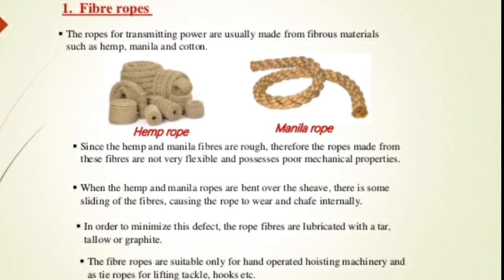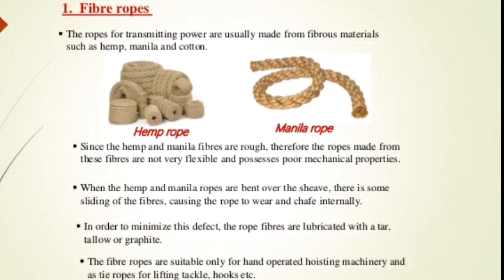Since the hemp and manila fibers are rough, the ropes made from these fibers are not very flexible and possess poor mechanical properties. When the hemp and manila ropes are bent over the sheave, there is some sliding of the fibers, causing the rope to wear and chafe internally.